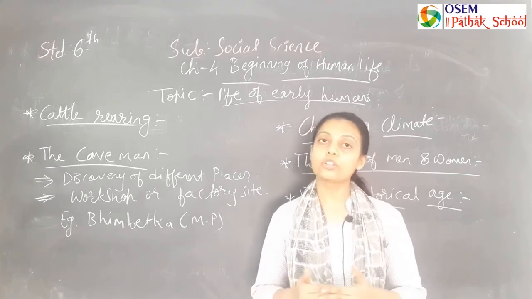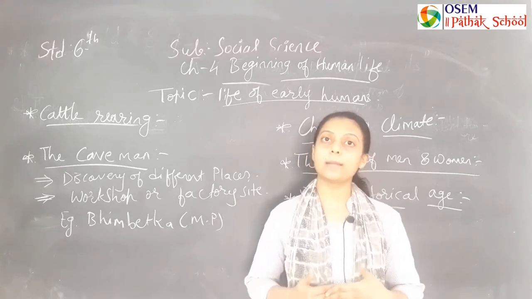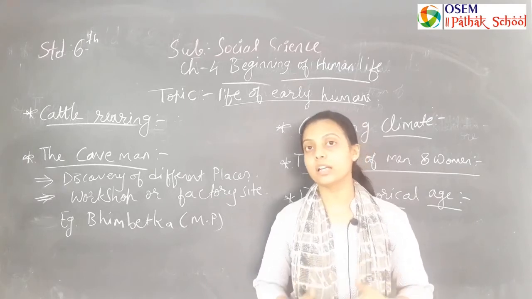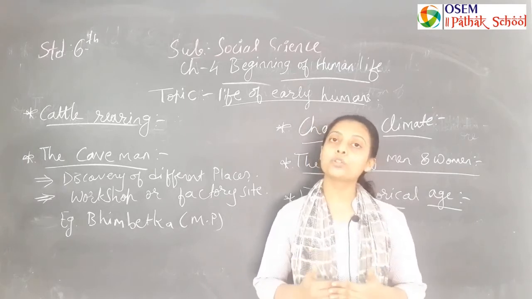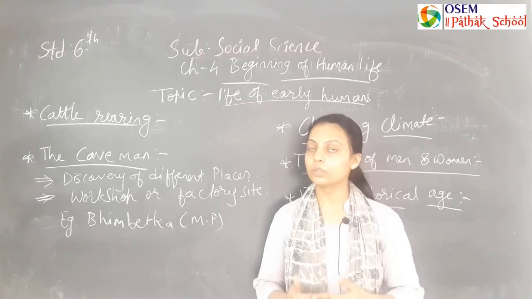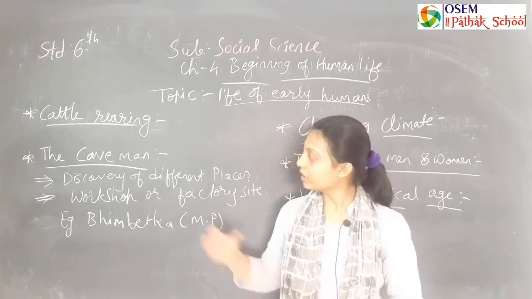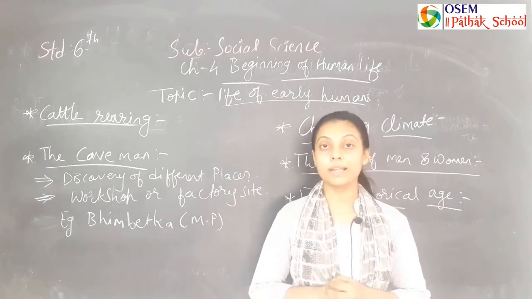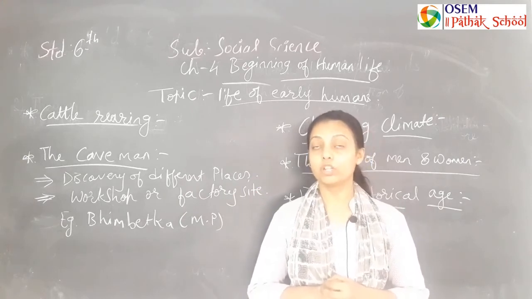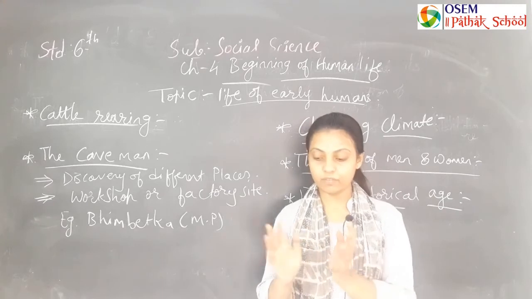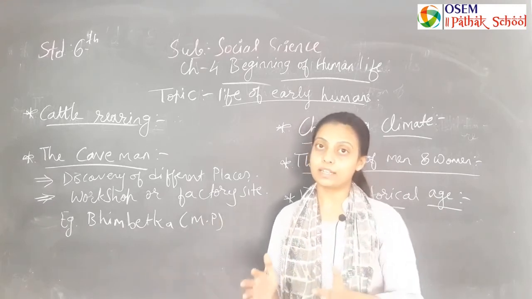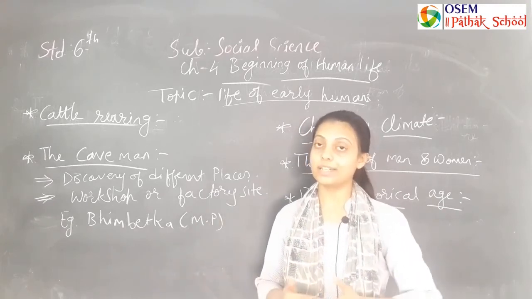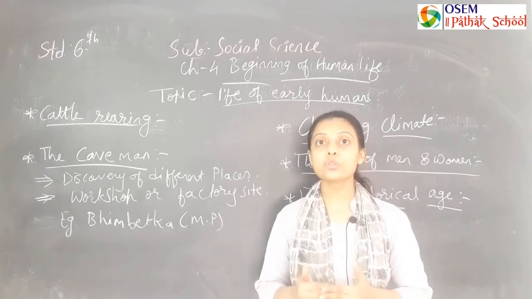or Jainism. So generally they also used to live in different types of caves which were known as chaityas and viharas, about which you will study later on in 6th standard, but in semester 2. So here, discoveries of different places are there. Right now also we have found many different places through which we can get to know that somewhere, somehow, at those areas, some of the sites were there where they used to live.